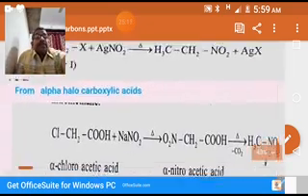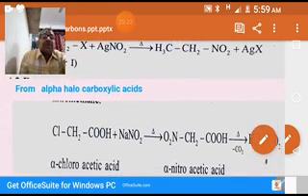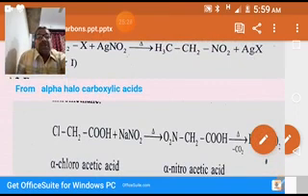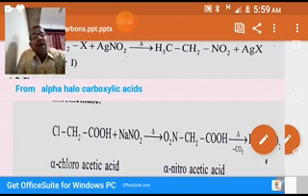Third method, from alpha halocarboxylic acid. Carboxylic acids are the compounds which contain COOH as a functional group, as we know. When this carboxylic acid contains a halogen at the alpha carbon, we call it alpha halocarboxylic acid.